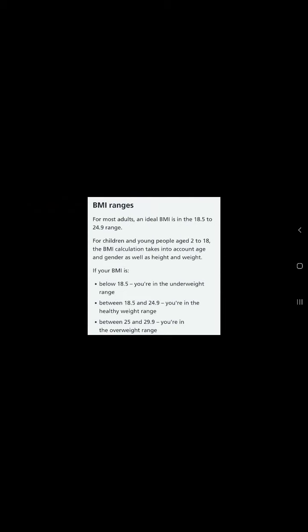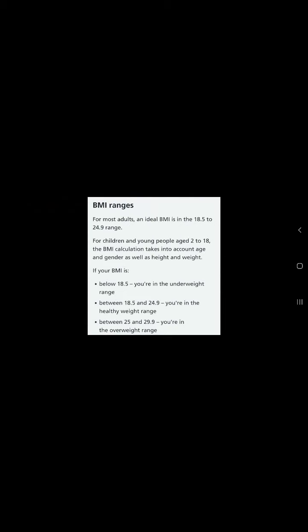Okay students, so these are the ranges where we find out which category a person comes under, whether he or she is underweight, overweight or obese. A person whose BMI is above 40 kilograms per meter squared comes under the obese category. Obesity is a category where a high amount of fat is accumulated in the body.